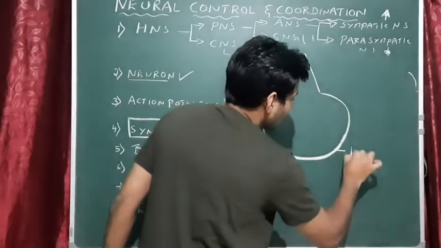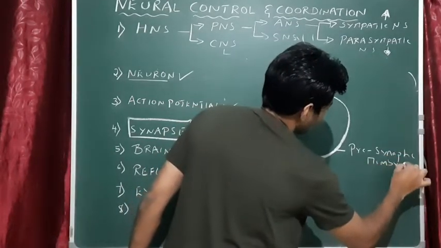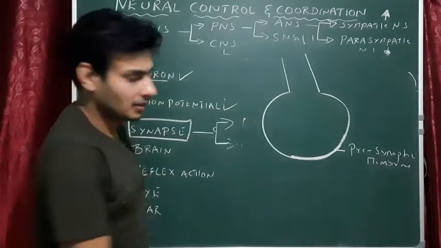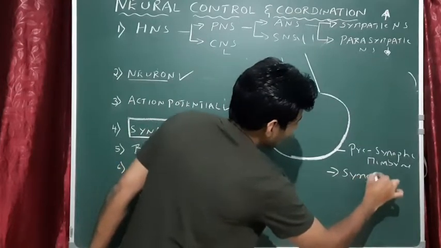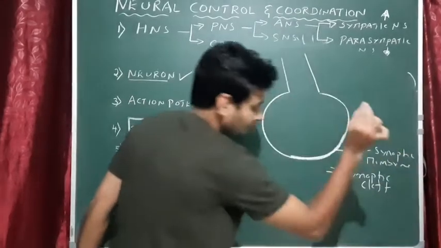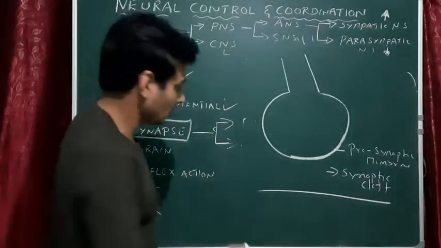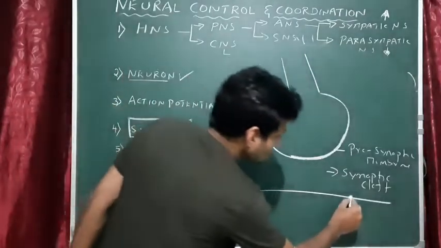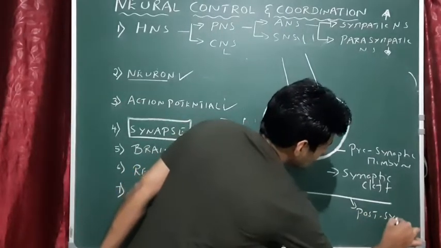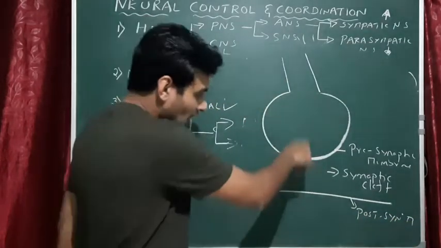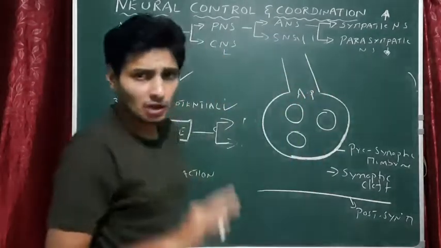And this is called the presynaptic membrane, correct? Because it is the presynaptic plasma membrane. And you see a gap. This gap is filled with a liquid called the synaptic cleft. What do you call it? Synaptic cleft. And this region is actually the starting point of another neuron. It could be a dendrite. So this is the plasma membrane of the dendrite of another neuron, which is called the postsynaptic membrane. Got it? Okay, so now what we have here, the action potential arrives at the synaptic knob.